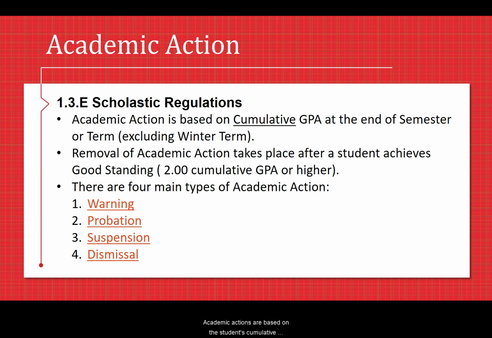Academic actions are based on a student's cumulative grade point average at the end of a fall semester, spring semester, or summer term. Removal of academic action takes place after a student achieves good standing. Good academic standing is a 2.00 cumulative GPA or higher. Actions are taken when a student's cumulative GPA is below a 2.00.